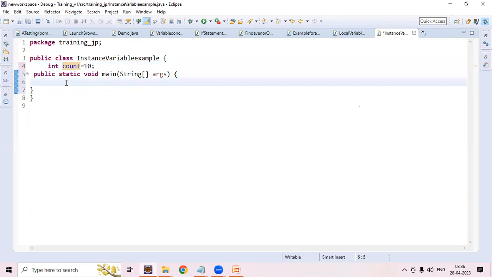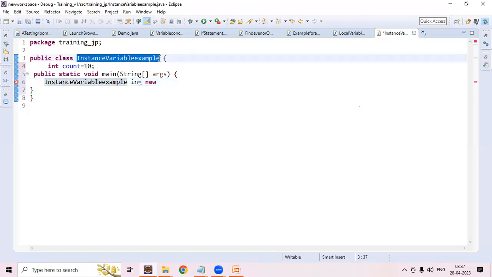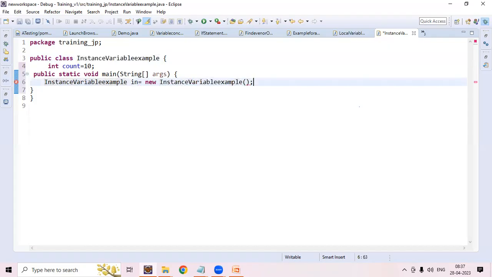First of all, I will create an object reference: InstanceVariableExample obj = new InstanceVariableExample(); Okay, I've created an object.